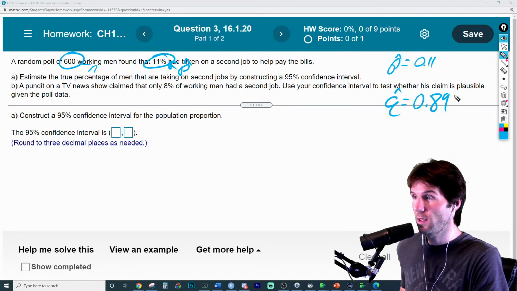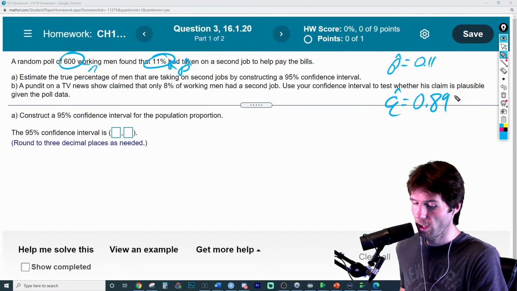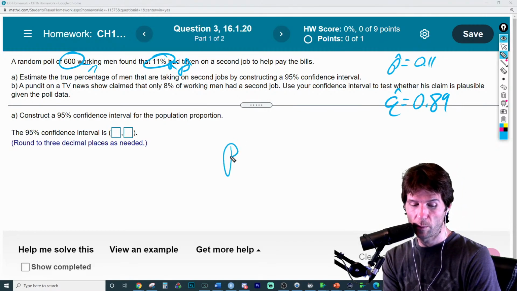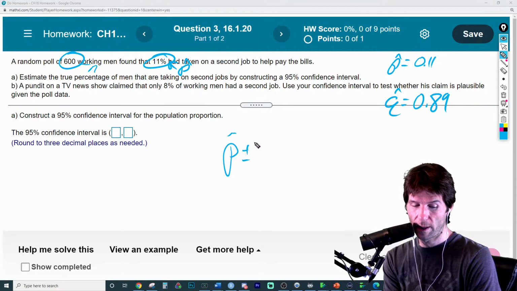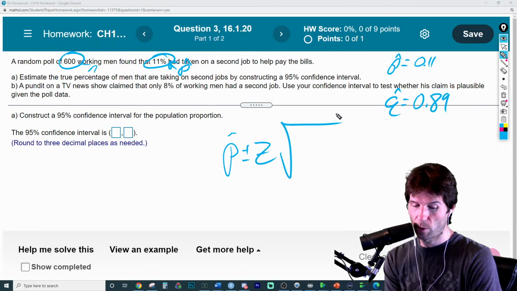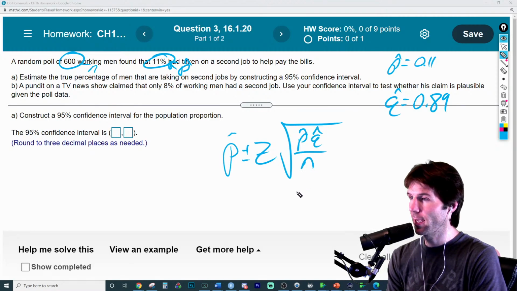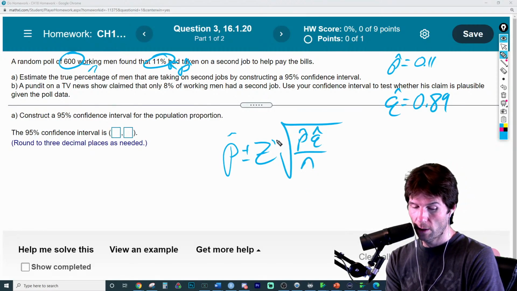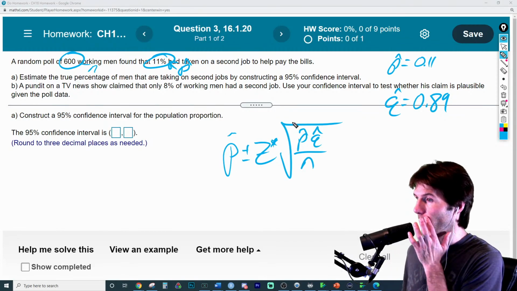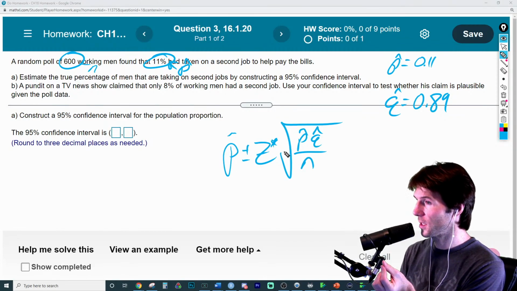Those are complements. Whenever you get p-hat, immediately find q-hat. Next, we need to create a 95% confidence interval for the true proportion. And so we need to solve the equation p-hat plus or minus a z-score times the square root of p-hat times q-hat over n. And now we need to find the z-score. Now, the z-score is how confident we are. Using a different z will change the confidence level.